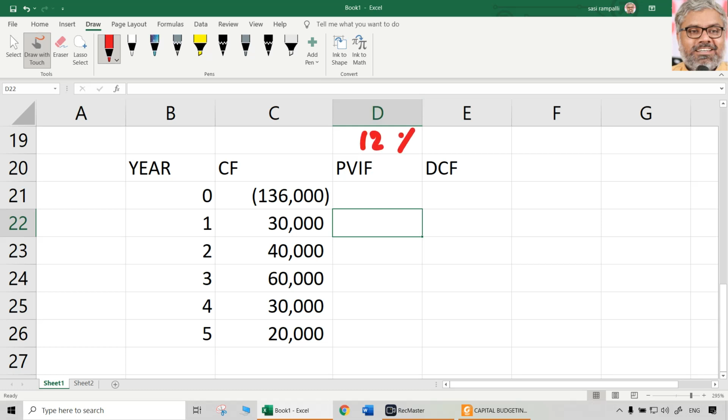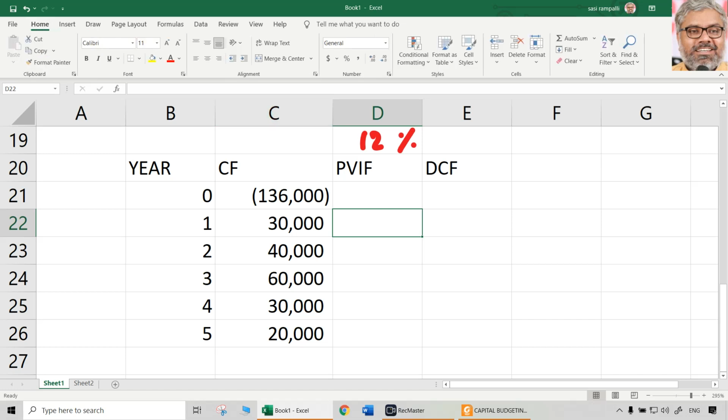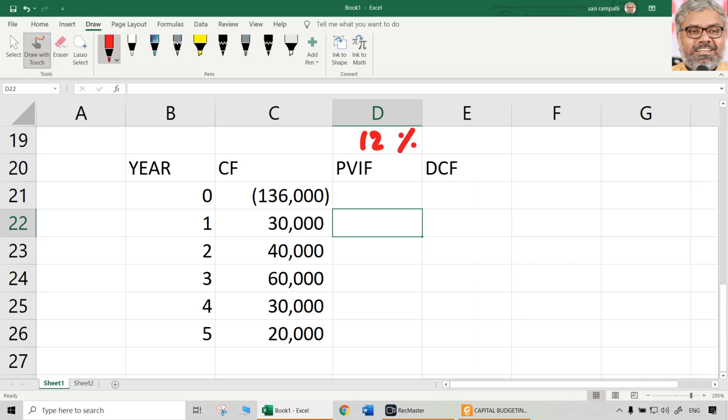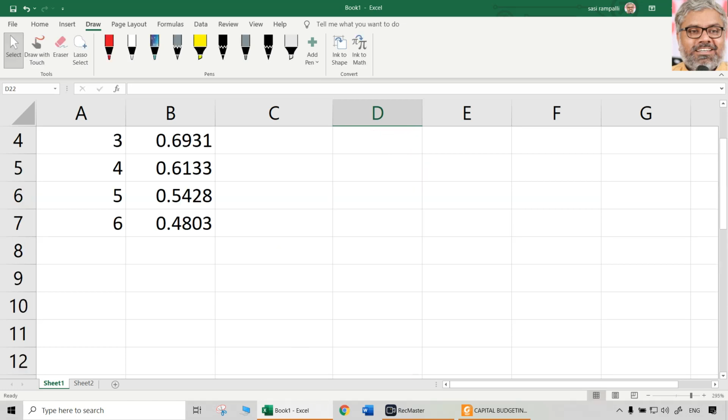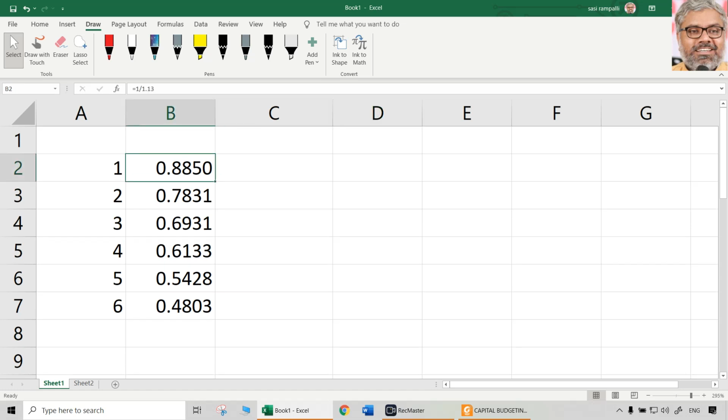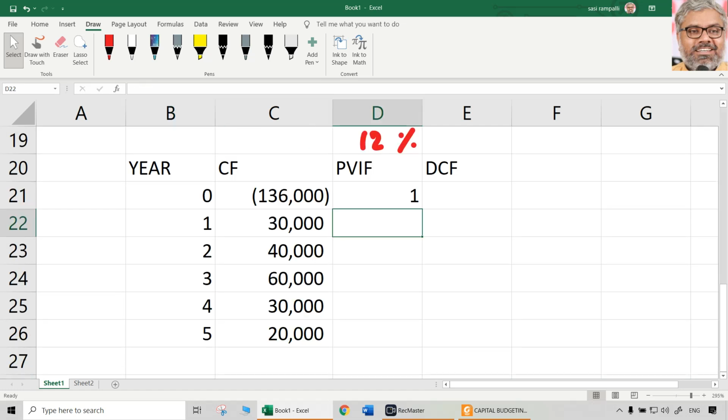12%. Okay, it's not accepting. It's okay. It is taking it as a calculation. Fine, no problem. So 12% is the rate at which we have to find out PVIFs. So naturally for the 0th year it will be 1. Then I think we had 12% rates already. No, we had 13% rates. No problem. We can calculate again.